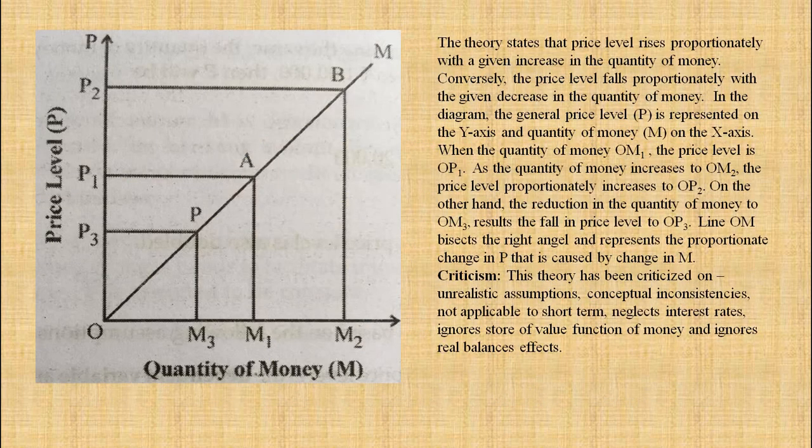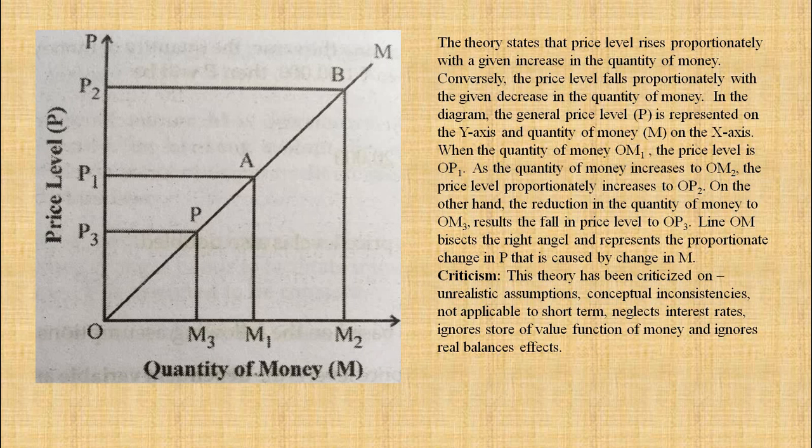Now next point we will explain with the help of diagram. This theory states that price level rises proportionately with the given increase in the quantity of money. Proportionately. Conversely, the price level also falls proportionately with the given decrease in the quantity of money.